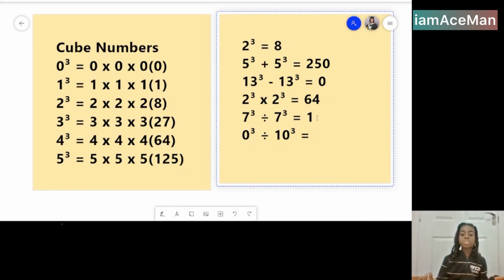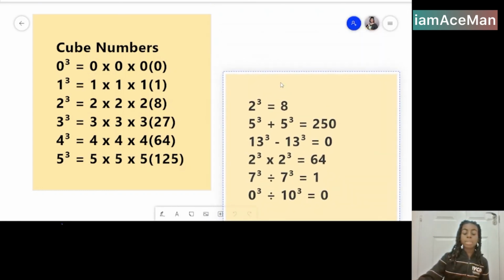The answer is 0, because 0 divided by any number is 0, same as 0 times any number is 0. But the thing you have to know is you can't divide by 0. 0 can't be a divisor. There's nothing like 5 divided by 0. That is not valid, that's just false.